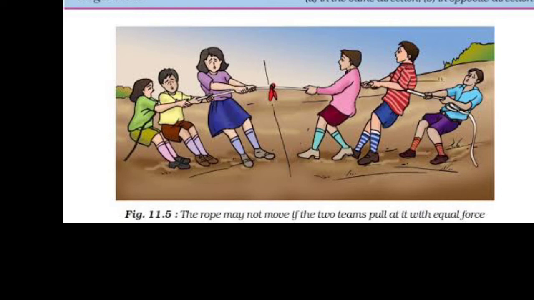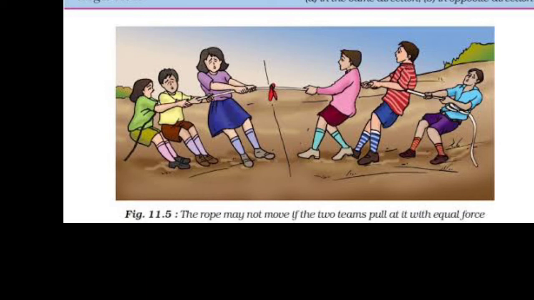Look at this picture. Is it not similar to the situation shown in 11.3b? The team that pulls harder, that is, applies a larger force, finally wins the game.